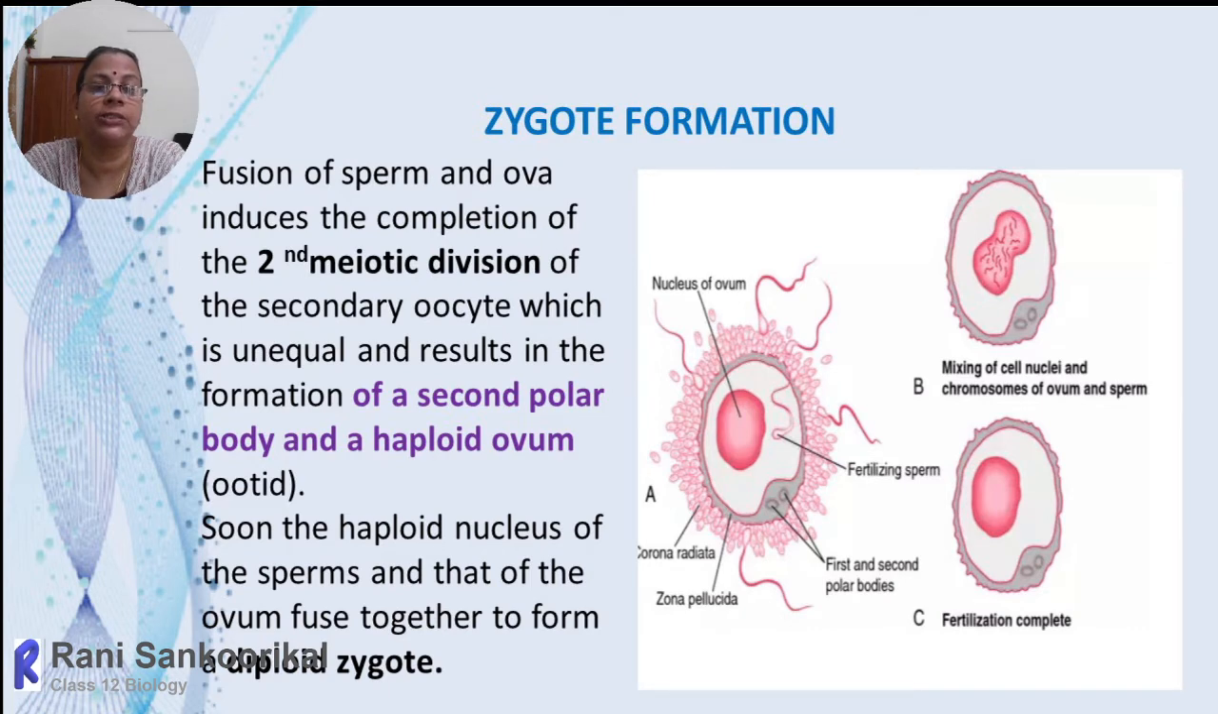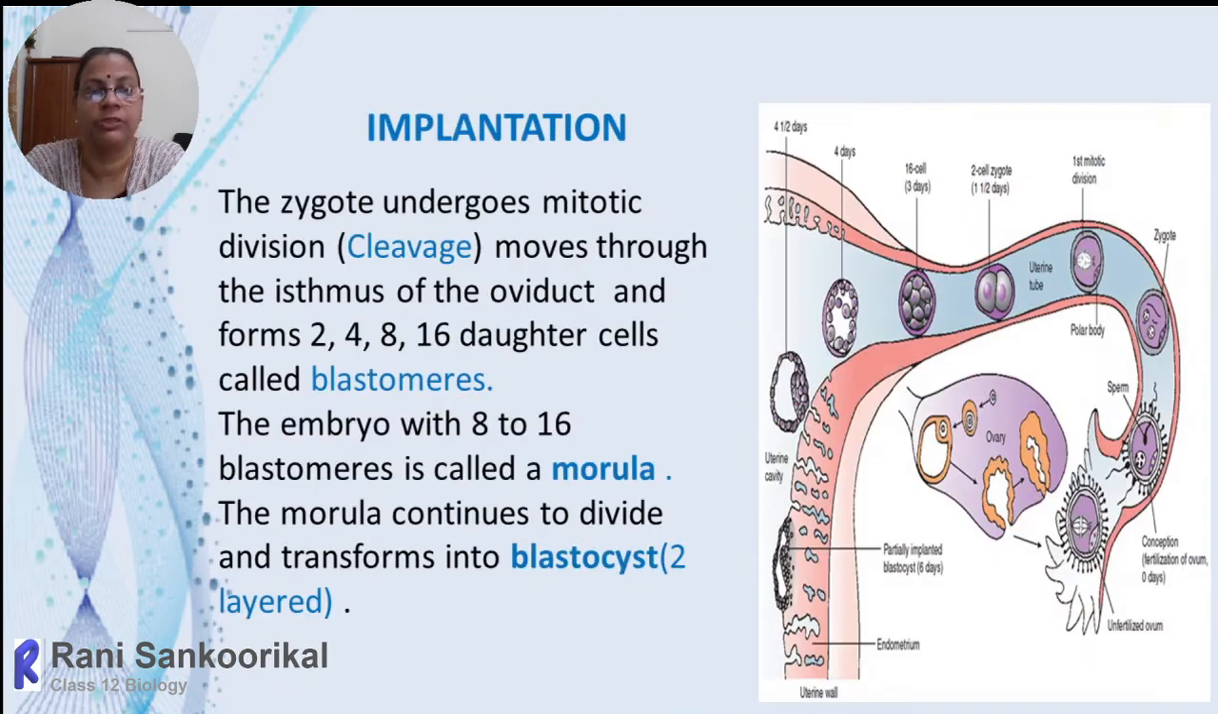In this figure, the cortical corona radiata cells are also given, and the sperms which are approaching. It is clearly shown that only one sperm is entering the cytoplasm, the ooplasm. On the other side, we can see the first and second polar bodies. The second polar body formation means the completion of the meiotic division.